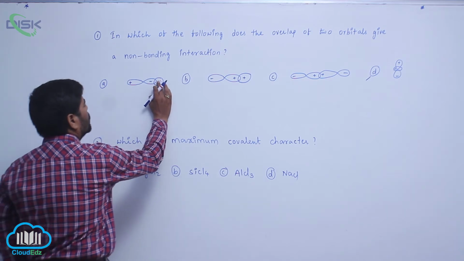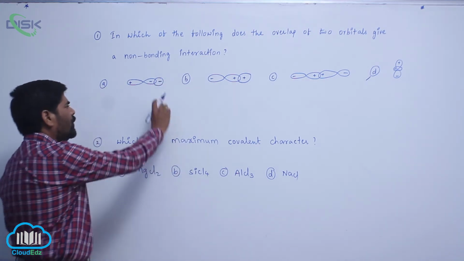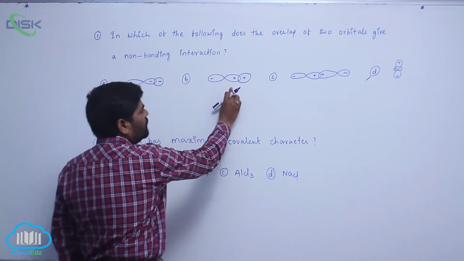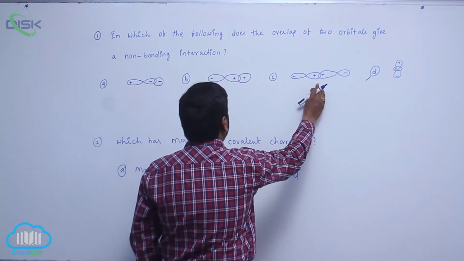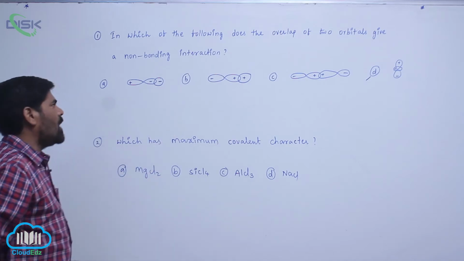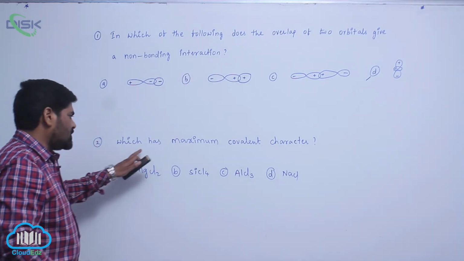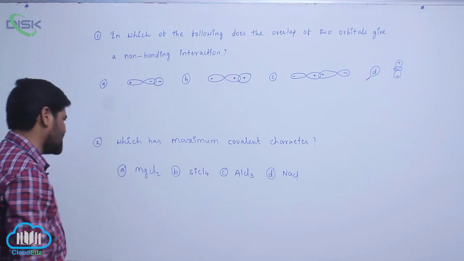Here is also negative. So it forms a bonding. It also forms an anti-bonding. It never forms zero overlapping. So therefore that is the answer. Which has maximum covalent character?